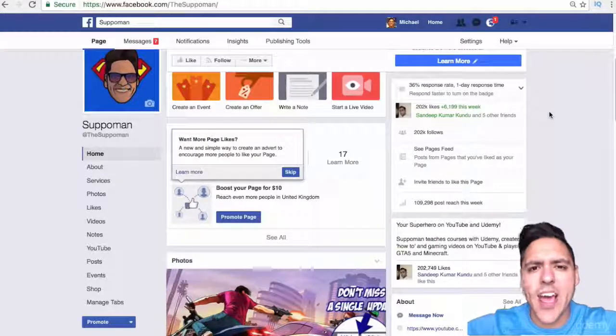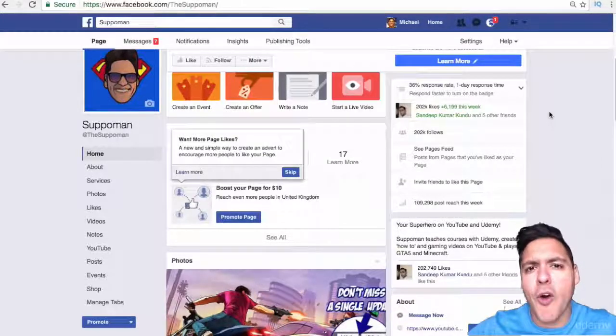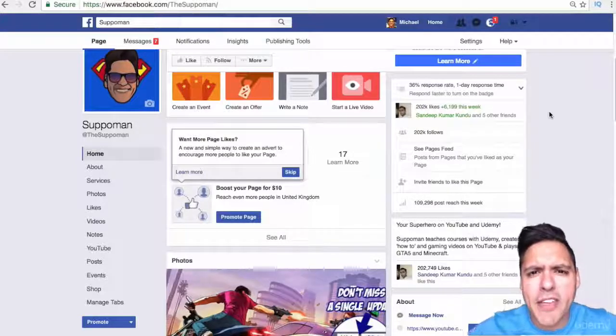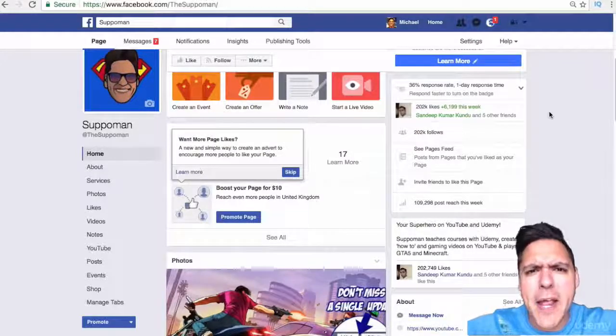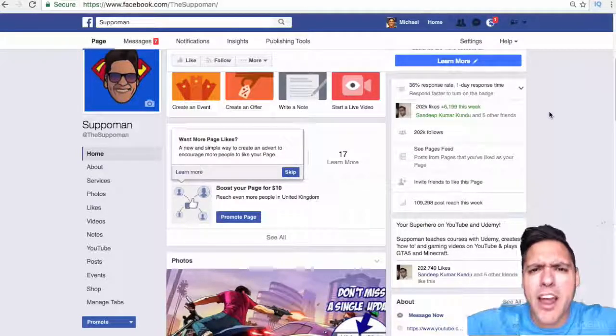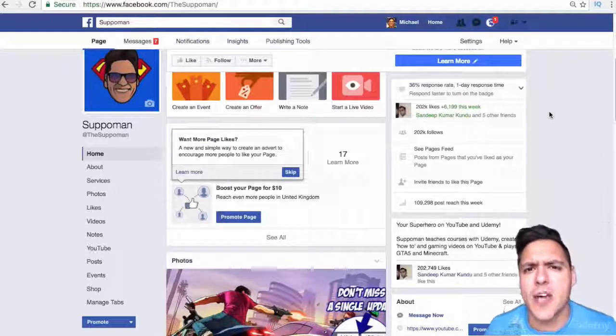So basically, $300 at 0.003 of a dollar per page like would pay for 100,000 page likes. If I paid $3,000, I'd have 1 million page likes. If I paid 9,000, I'd have 3 million page likes. Basically, how many likes do you want? How many likes do you think gives you the social proof, the credibility within your marketplace?